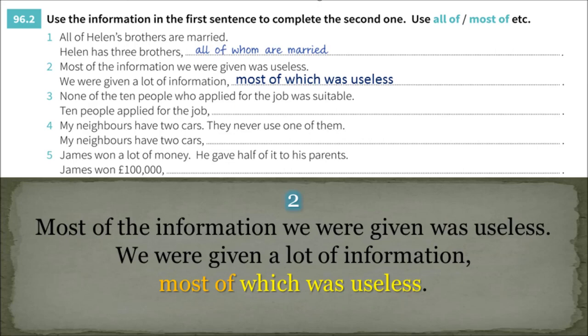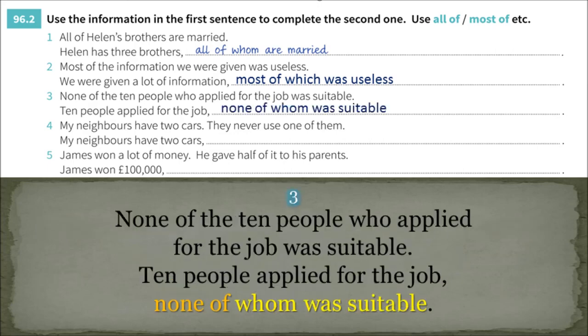Most of the information we were given was useless. We were given a lot of information, most of which was useless. None of the 10 people who applied for the job was suitable. 10 people applied for the job, none of whom was suitable.